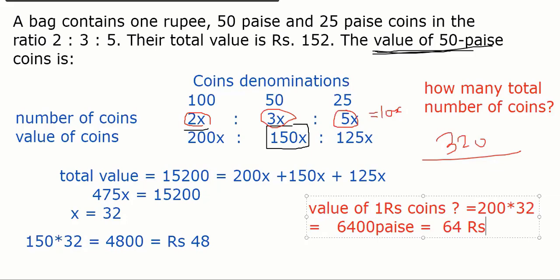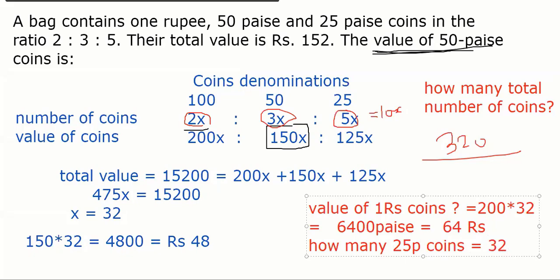If I ask you how many 25 paisa coins, how many, Shubhi? So 5 into 32. That's it. 32 into 5. Okay, x is 32.